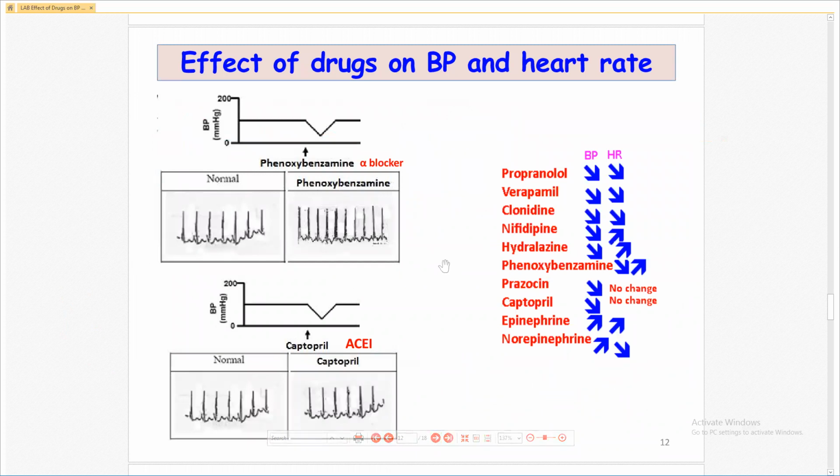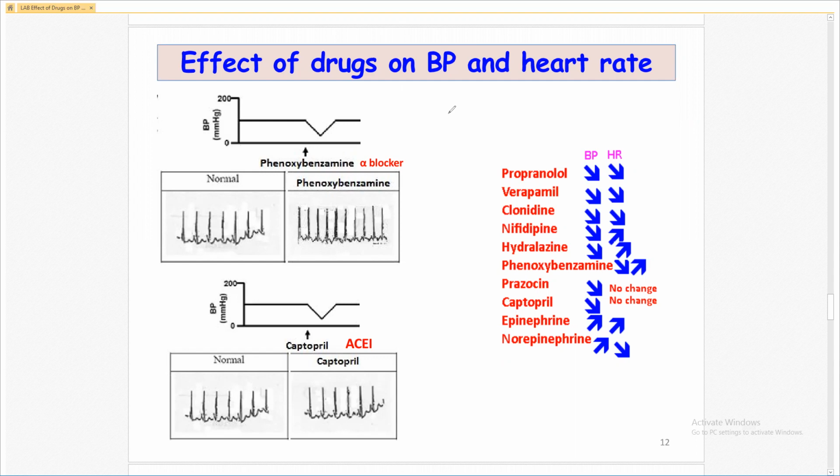Okay, so this is about the effect of drug on the blood pressure. Now here we will discuss the effect of drug on blood pressure plus heart rate.